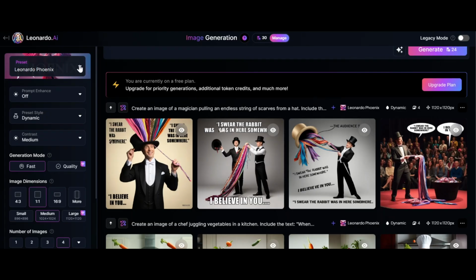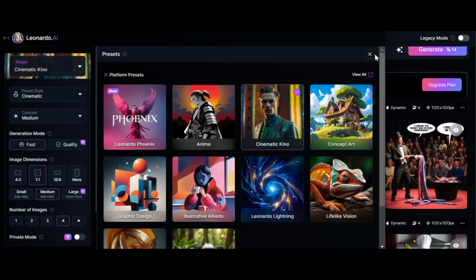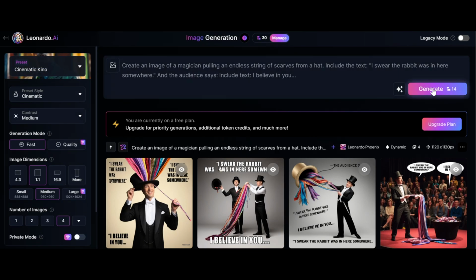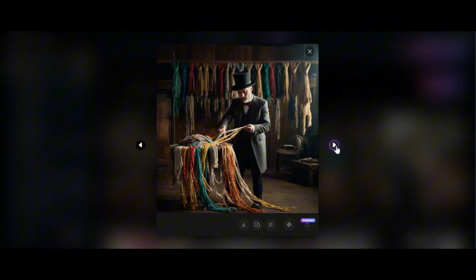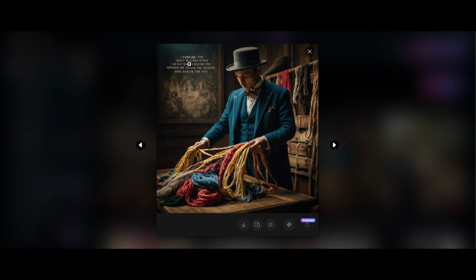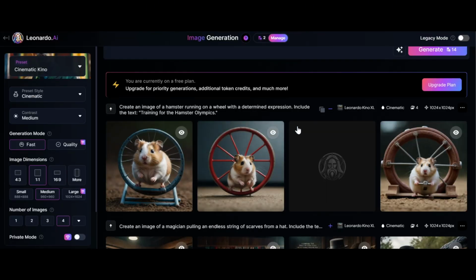Let's try another model, Cinematic Kino, here in Leonardo AI. With the same difficult prompt, as you see, the texts are missing or distorted. Even the image does not look like a magician scene. I tried another prompt, no text at all.